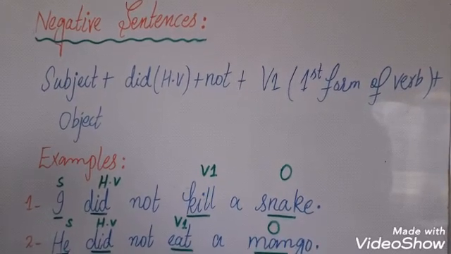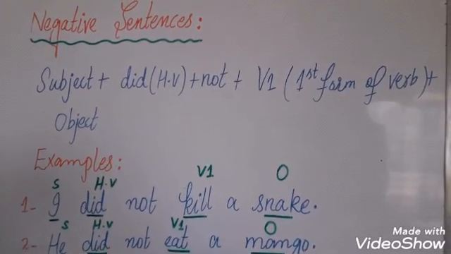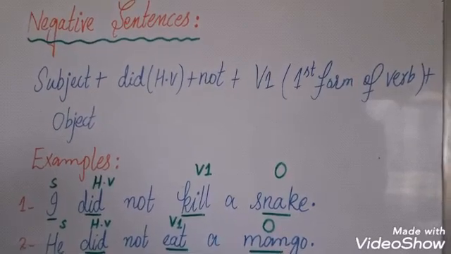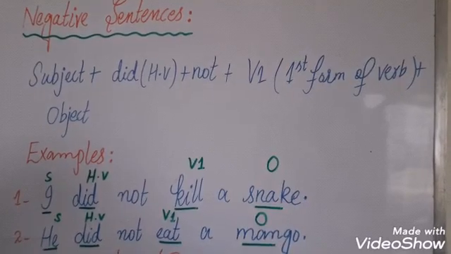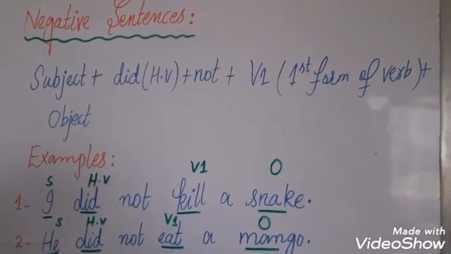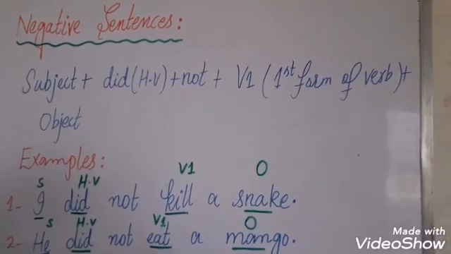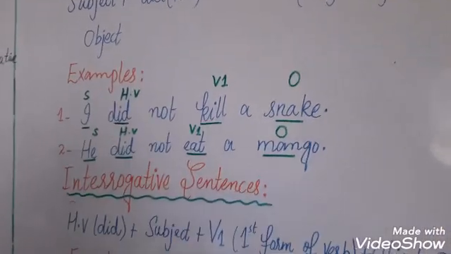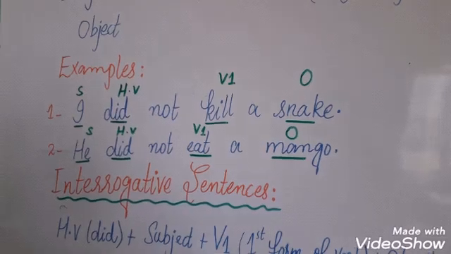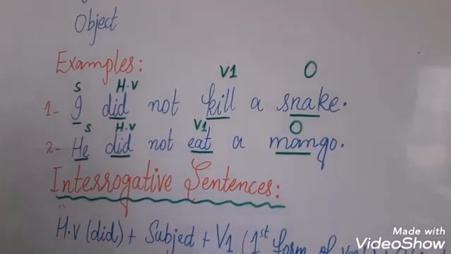Now we are going to discuss negative sentences. In negative sentences we shall use subject plus did, that is helping verb, as we have discussed in the rules. Did and then not, then first form of verb and then object. Its example is I did not kill a snake.